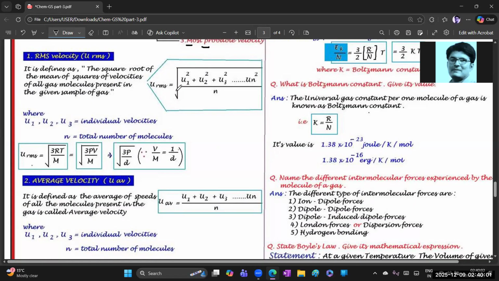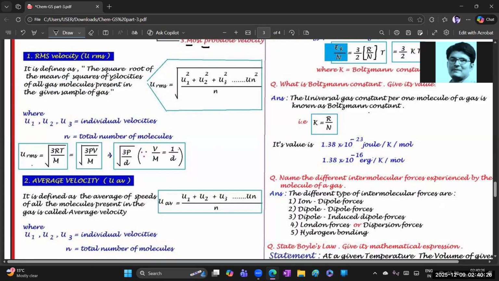Now, let us know the RMS velocity. See, this is the formula. If you concentrate on this formula, based on this one, now we can write down the statement: URMS is equal to under root of U1 square plus U2 square plus U3 square, dash, UN square, by N. Okay. So based on this formula, how can we define the RMS velocity?